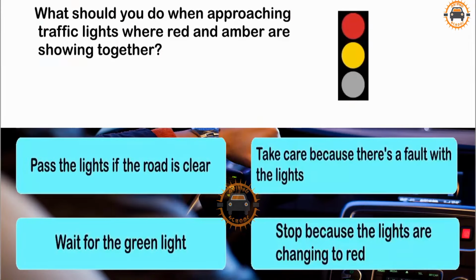What should you do when approaching traffic lights where red and amber are showing together? Pass the lights if the road is clear. Take care because there's a fault with the lights. Wait for the green light. Stop because the lights are changing to red.